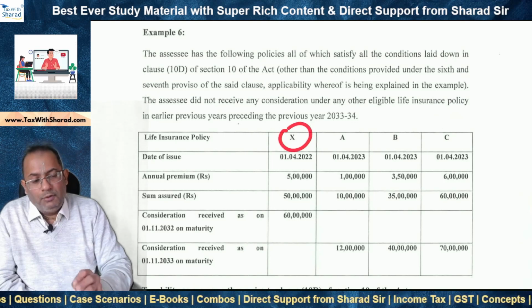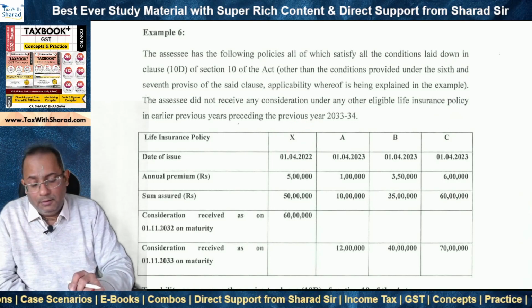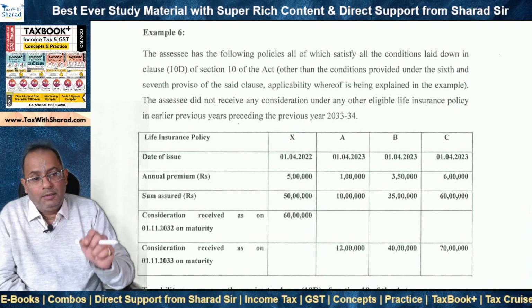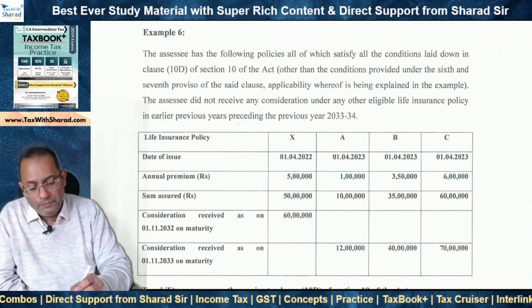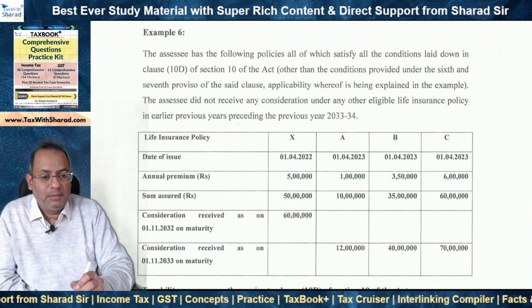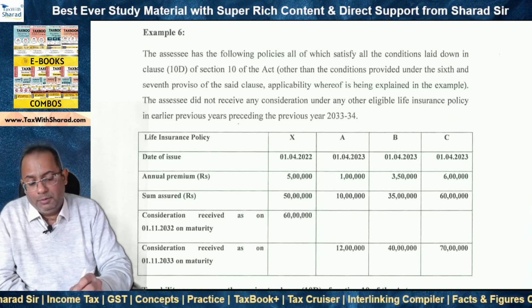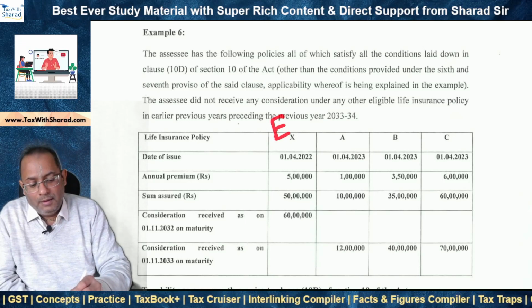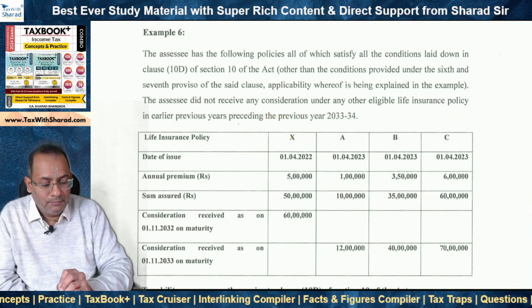So in the case of X, we only need to see the condition of serial number 1, that is whether the annual premium is exceeding the threshold of 10% of sum assured. 5 lakh is the annual premium and 50 lakh is the sum assured. So this is 10%. It's not more than 10%. So the policy X is not an excess premium policy. That means it is exempt under section 10(10D).